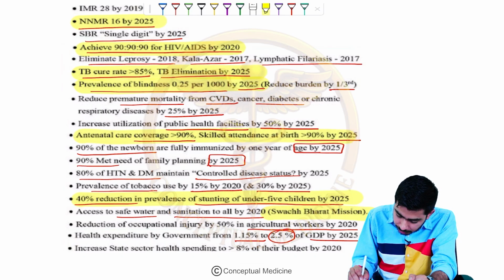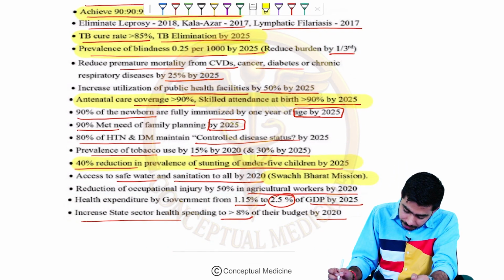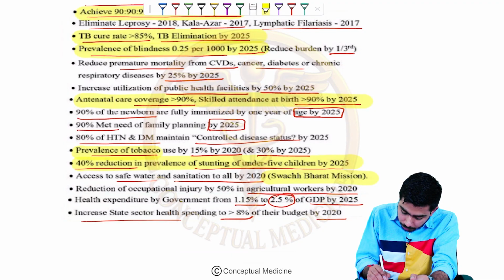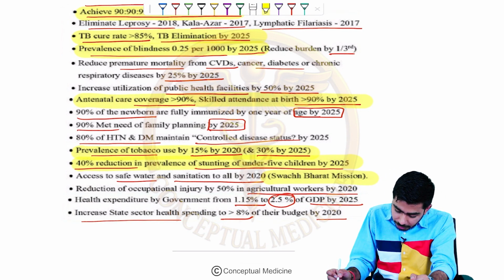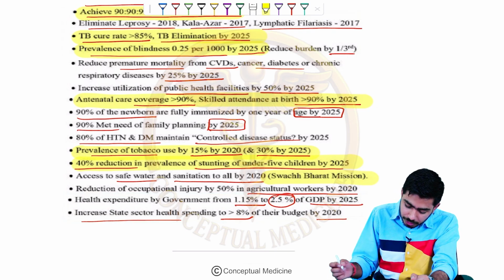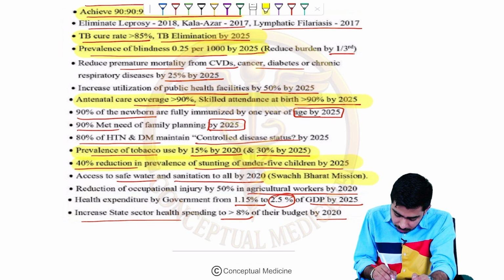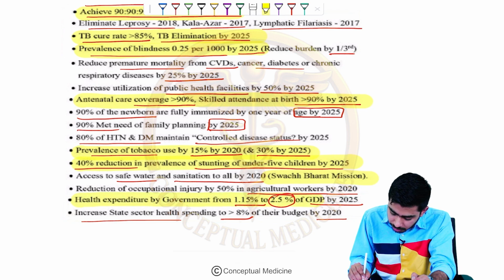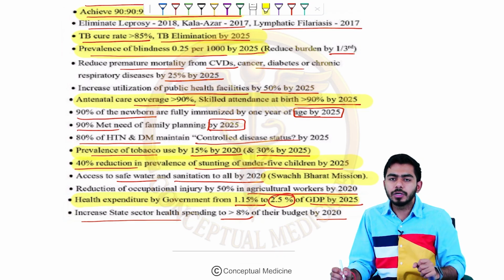antenatal care coverage, right? And the skilled attendance at birth more than 90% by the year 2025, right? And we shall be remembering the prevalence of tobacco use, right? That is 30% by 2025, that might be asked. And I told you already 40% reduction in the stunting rate of under 5 children by 2025, that is also very, very important, right? And if you can remember, then please remember health expenditure by government has been increased from 1.15 to 2.5% of the GDP by 2025, right?